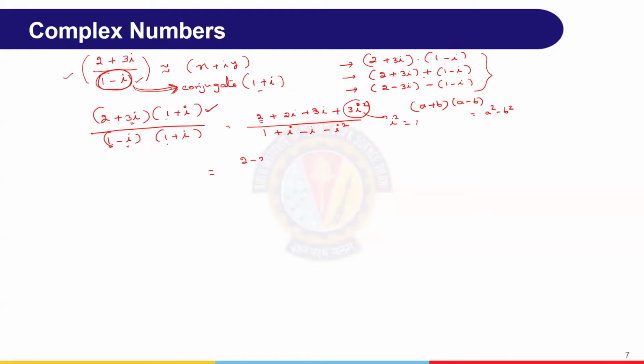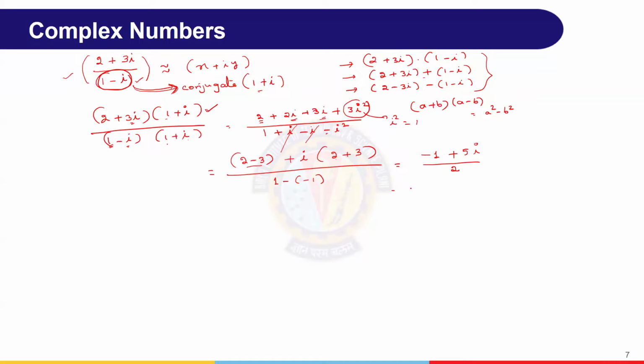So we'll group these two. Here this is with i, that is, both are imaginary terms, we'll group them: 2 plus 3. Now in the denominator, what happens? This plus i minus i gets cancelled. This i square is minus 1. Already minus is there, therefore it becomes plus 1. Now if you simplify, 2 minus 3 is minus 1. Plus 2 plus 3 is 5, 5i. By 1 minus of minus 1, that is plus 1. 1 plus 1 is 2.